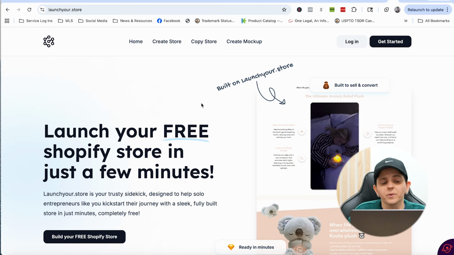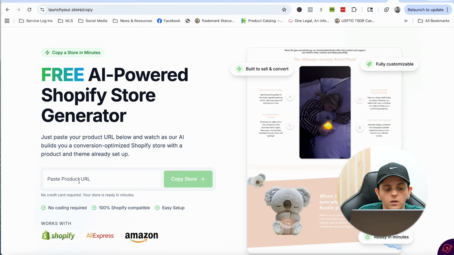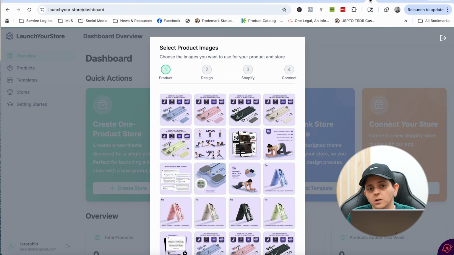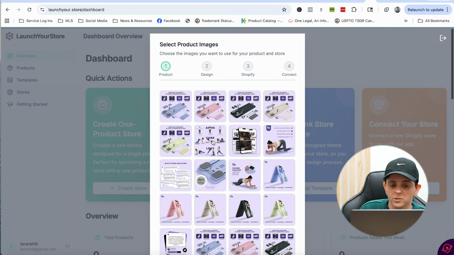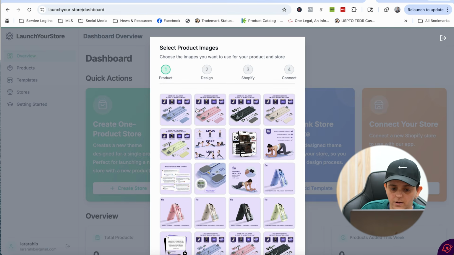What we would do from here is go to launch your .store and click on copy store. You want to put the store URL here and click copy store. From there, it's going to start fetching a bunch of data for that online store, and then you are going to see this page right here. You're going to select the pictures that you want for your online store.